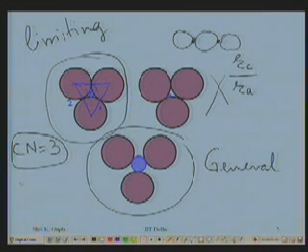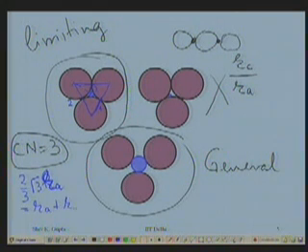So that distance, 2/3 of under root 3 of r, where r is the radius of the anion, let us put it like this, right. 2/3 under root 3 of the radius of the anion, that is this distance, and this is equal to radius of the anion plus radius of the cation, and under root 3 will make it 2 by under root 3 here.